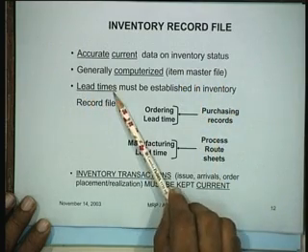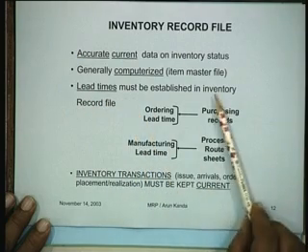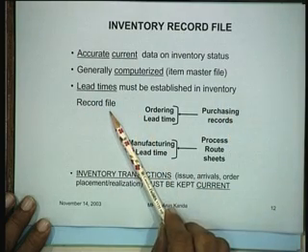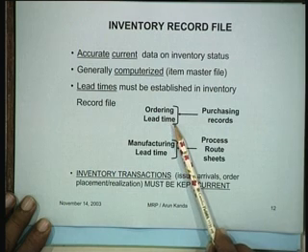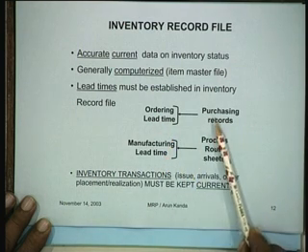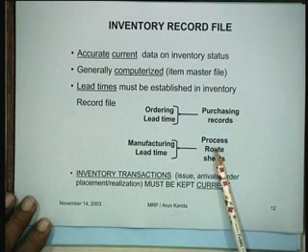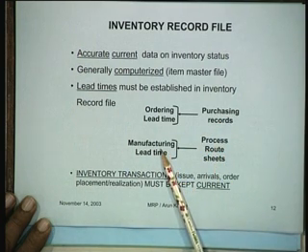And in this, when we are talking about the inventory status, lead times must be established in the inventory record file. We talk about both the ordering lead times and the manufacturing lead times. This comes from the purchasing records, and this comes from the process route sheets of the manufacturing that you are doing within the factory.